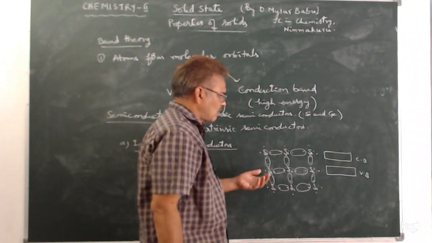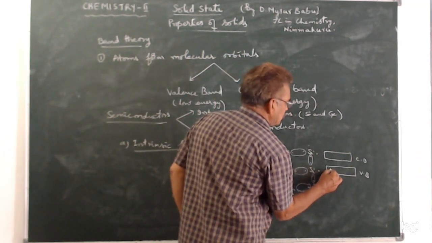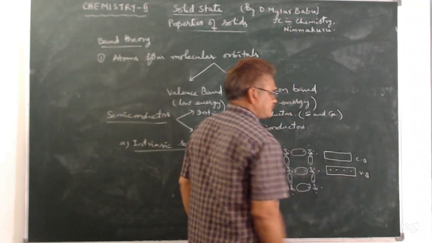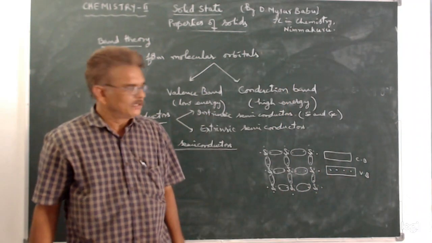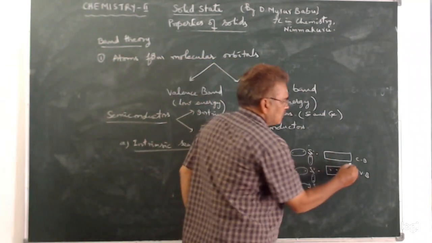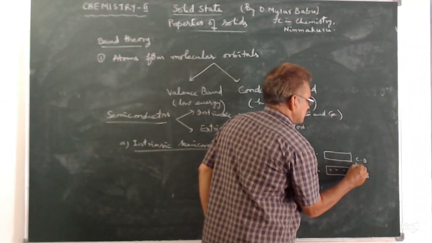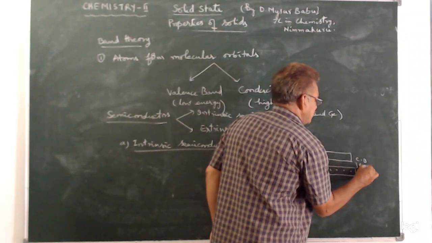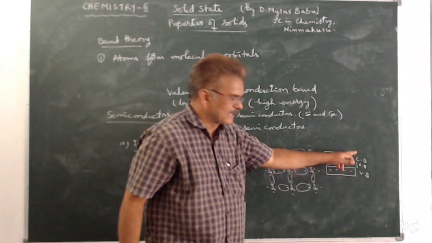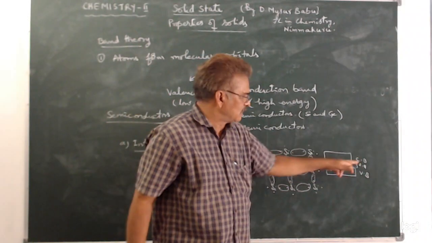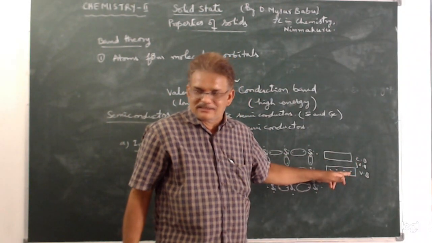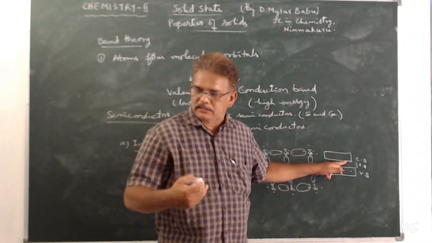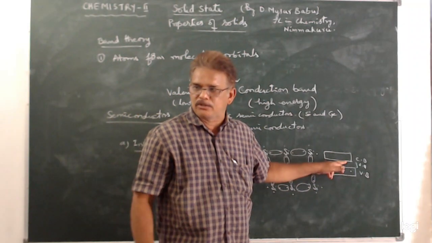So electrons are present in the valence band because they have low energy. So this is called Eg, that means energy gap, the difference in energy between the valence band and conduction band. That energy gap is more when compared to the conductors and less when compared to the insulators.